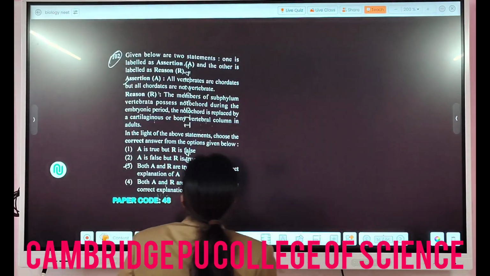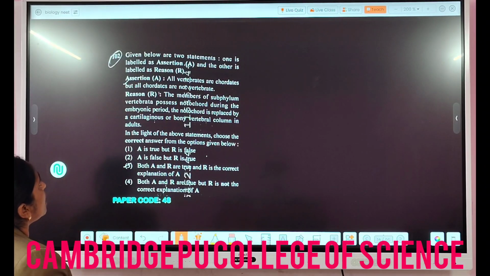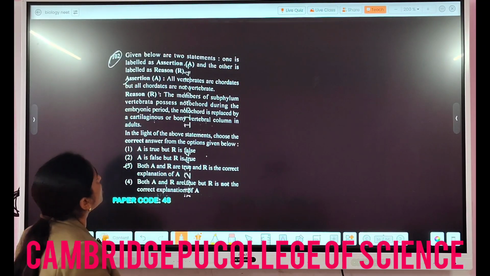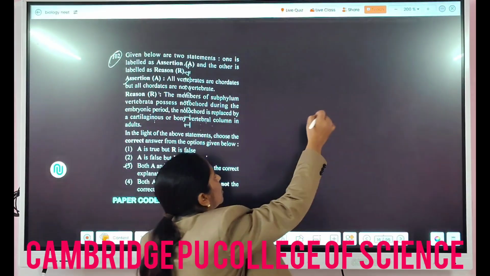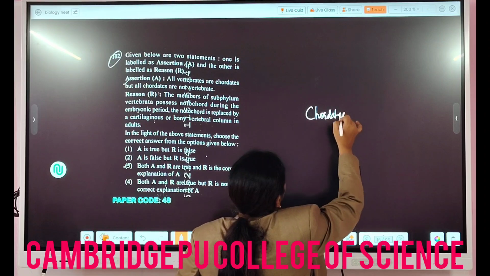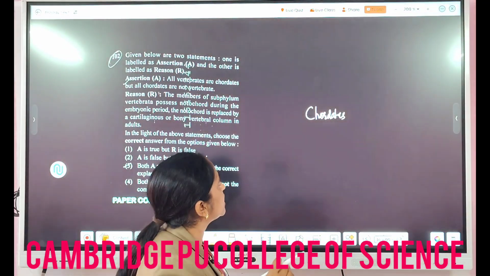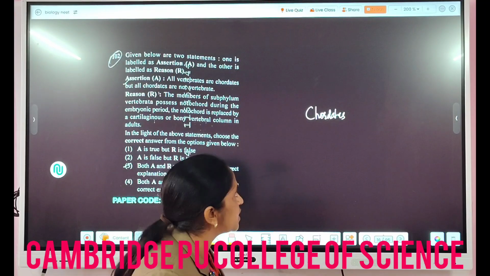The next question, given below are two statements. One is labeled as assertion, the other one is reason. All vertebrates are chordates, but all chordates are not vertebrates. Definitely we know that there will be invertebrates, there will be hemichordates and there will be chordates. So in the chordates there are various classifications.